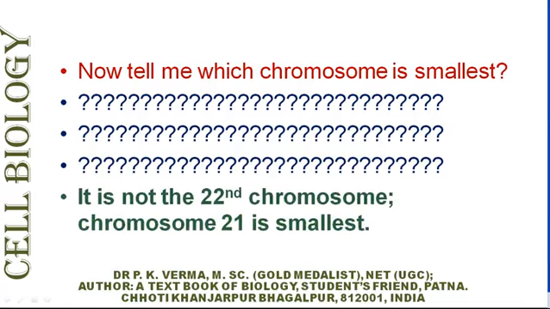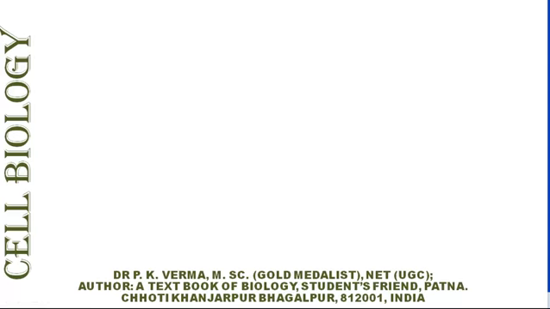But the numbering could not be changed because while denoting Down syndrome, it was said that chromosome 21 is trisomic, and all literature till date mentioned that the 21st chromosome has trisomy in Down syndrome. So it became difficult to change the entire literature. Therefore, the numbering was left as such. Chromosome number 21 is the smallest and the 22nd is the second smallest.